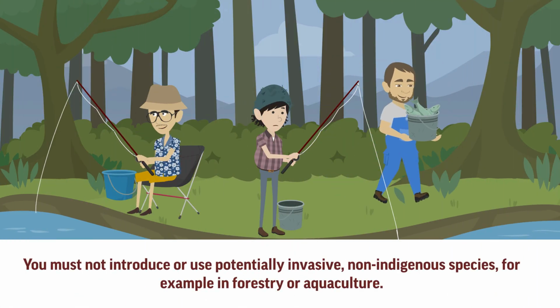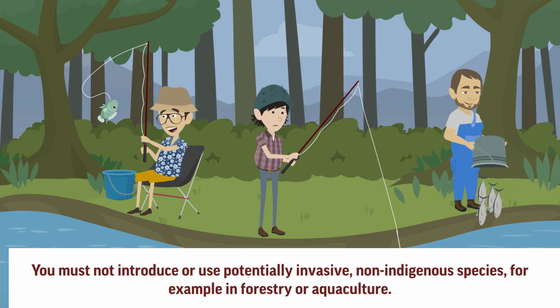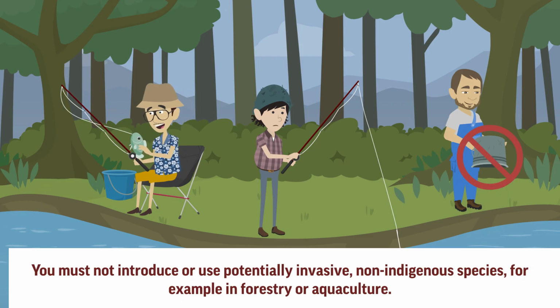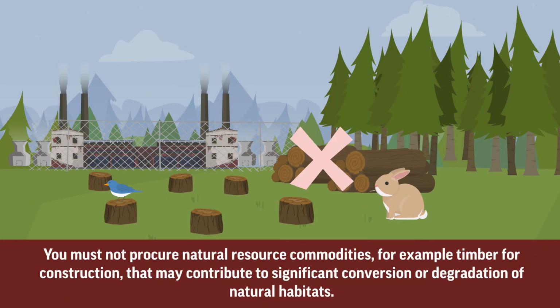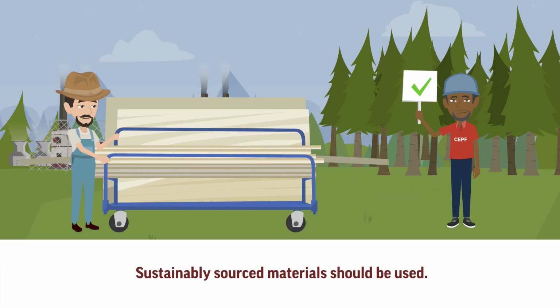You must not introduce or use potentially invasive, non-indigenous species, for example in forestry or aquaculture. You must not procure natural resource commodities, for example timber for construction, that may contribute to significant conversion or degradation of natural habitats. Sustainably sourced materials should be used.